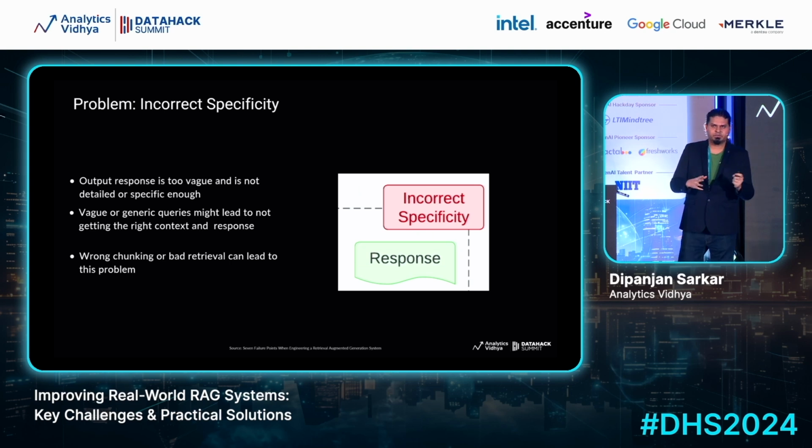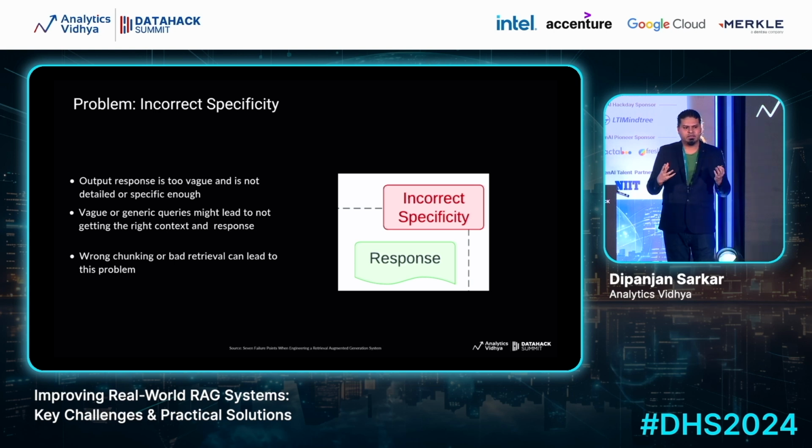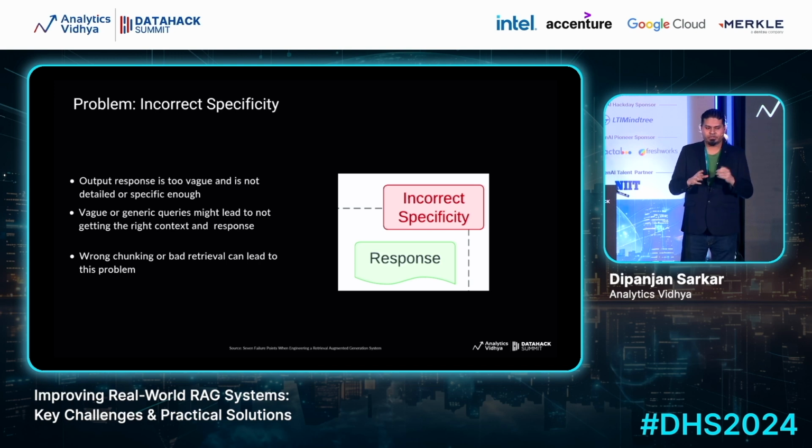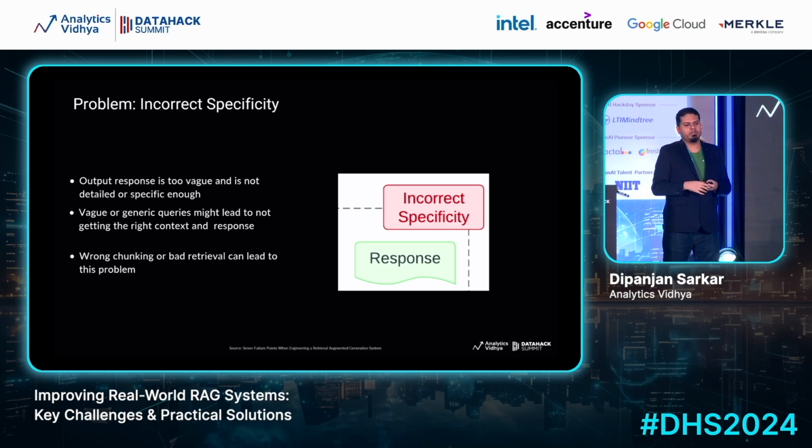Next one, incorrect specificity. So here the output response is too vague, or it is not detailed or specific enough. It just gives you a very generic answer to your question. Now this can happen if you're asking very vague or generic queries, obviously. One way you can solve this immediately is to make the LLM rephrase your query in such a way that the retrieval might happen in a better way. There are some other ways to tackle this also. I'll talk about it shortly. And of course, wrong chunking or bad retrieval can lead to this problem.